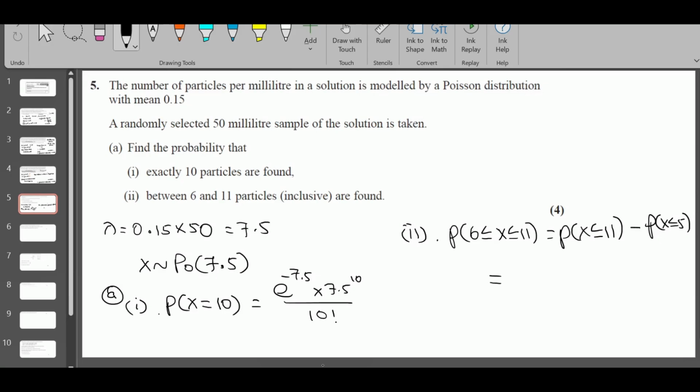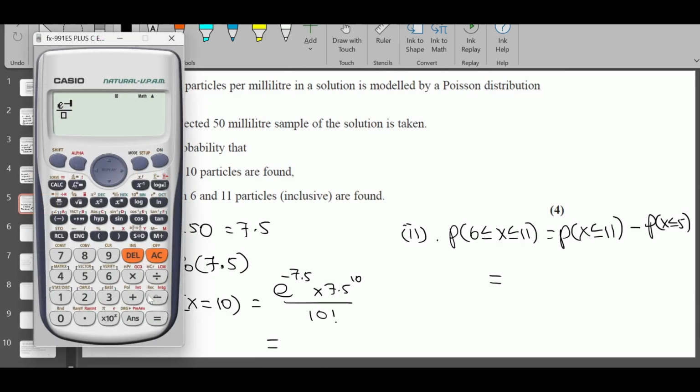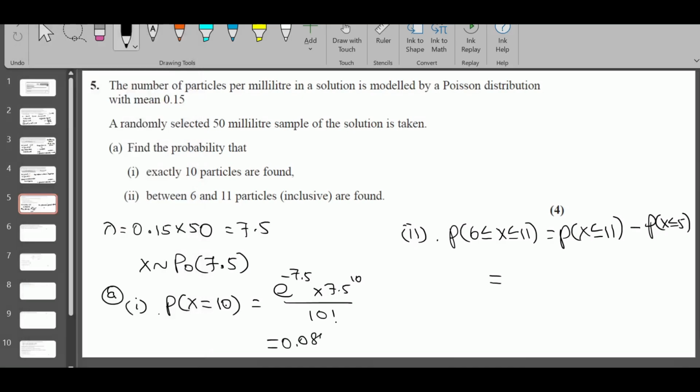For 7.5 we are going to get the table values here. Let's calculate this one first. e to the power minus 7.5 times 7.5 to the power 10 over 10 factorial, 0.08583 dot dot dot. You can round it to 3 significant figures.